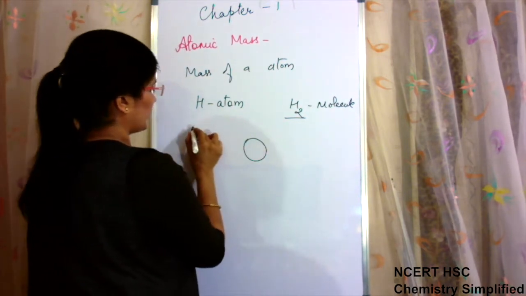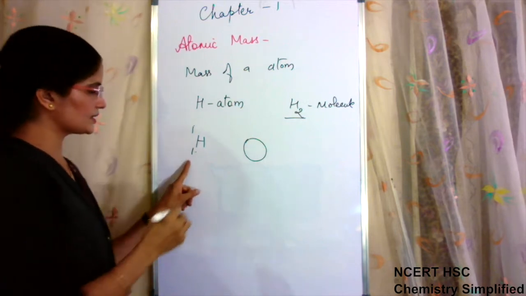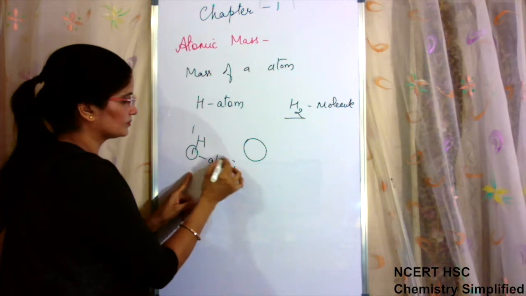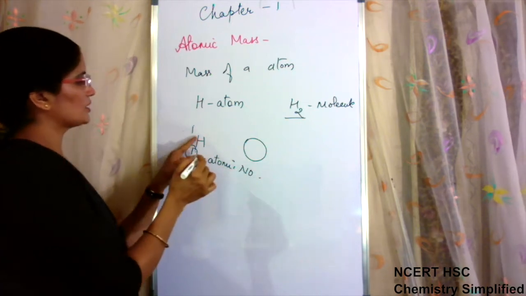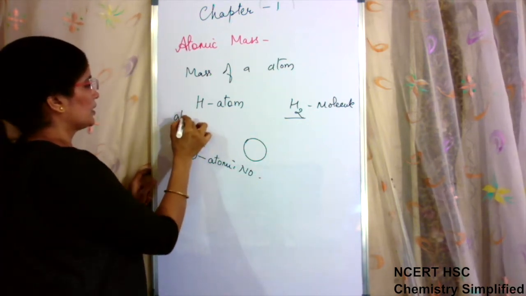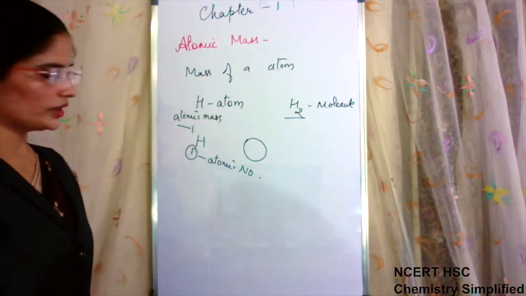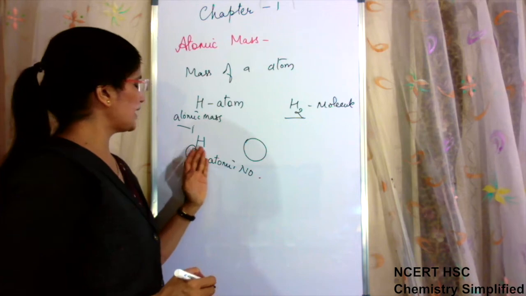We call it 1H1. What is this? Which is written here is atomic number, and what is written here is atomic mass. Okay, so we write hydrogen 1H1.